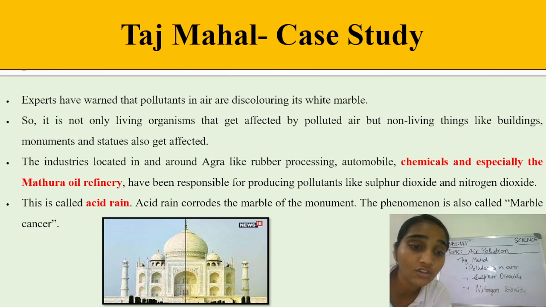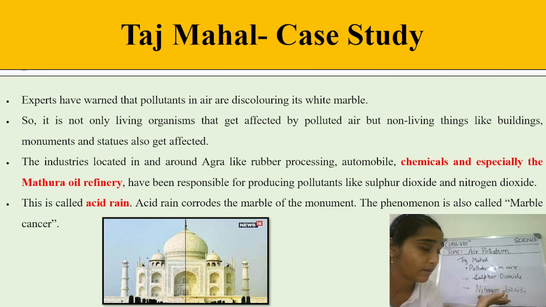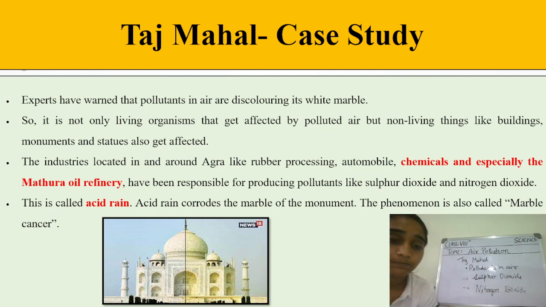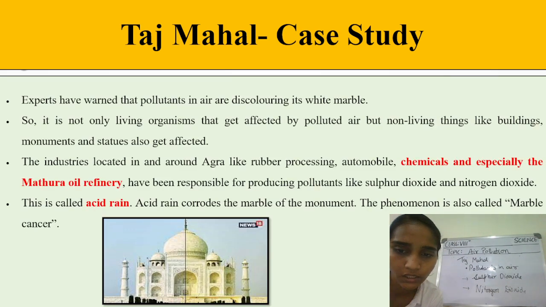This is what is termed acid rain, students. What is acid rain? When rain occurs, these chemicals are present in the air. So the rain reacts with those chemicals and turns into acid rain, and acid rain, as a result, corrodes the marble of the monuments. We can say it is the marble cancer which is happening to the monuments. Okay, so I hope we are clear with this point. You can also note down these few points.